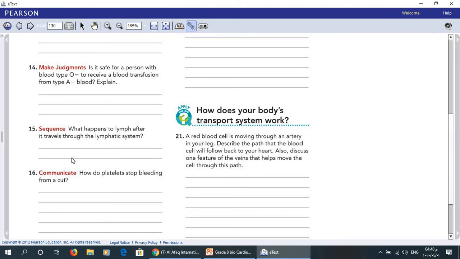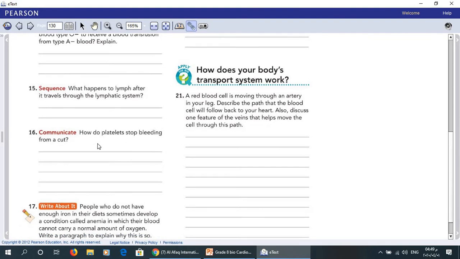Now 15. What happens to lymph after it travels through the lymphatic system? I said the lymph goes to the lymph nodes to filter out bacteria, then goes back to the bloodstream. So the question again: what happens to lymph after it travels through the lymphatic system? Right, it returns to the bloodstream.